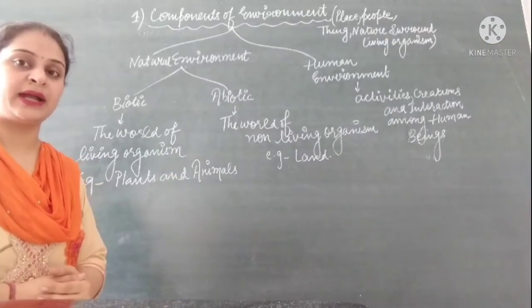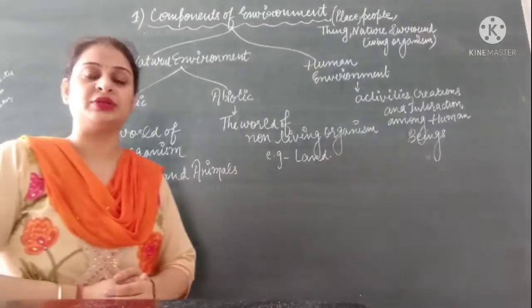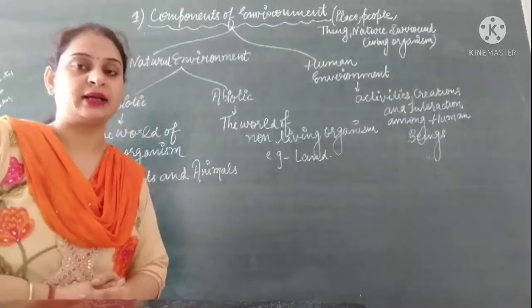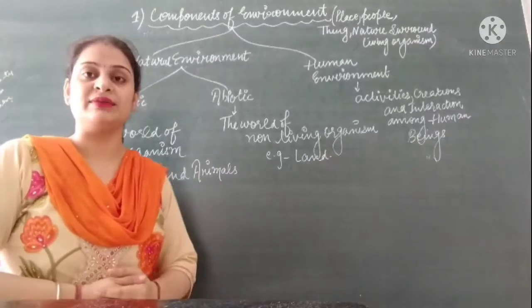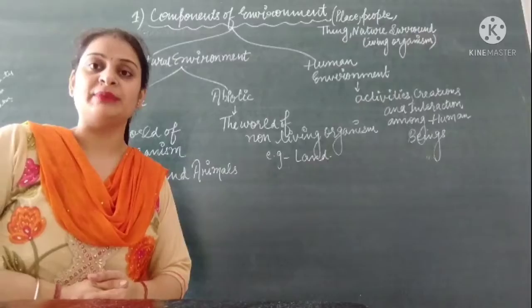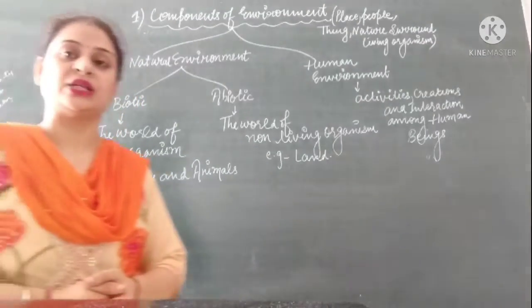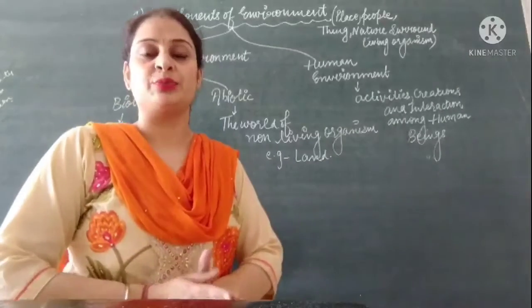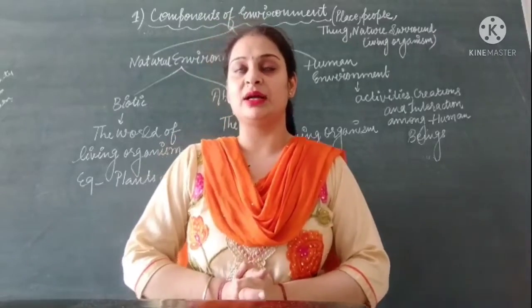Biotic means the world of living organisms. The things which are living in nature we call biotic components, and the non-living things we call abiotic components. So natural environment comprises both components, one living and the other non-living.